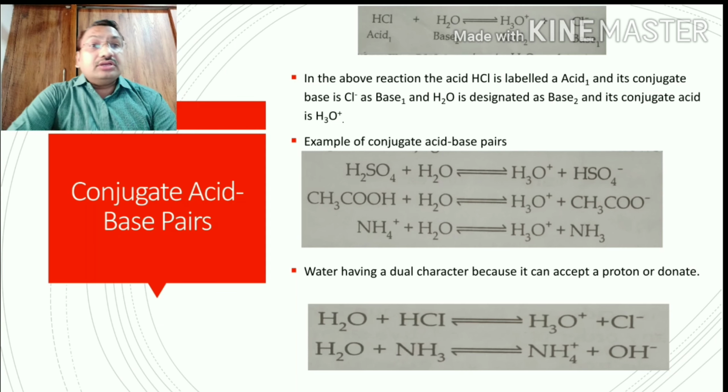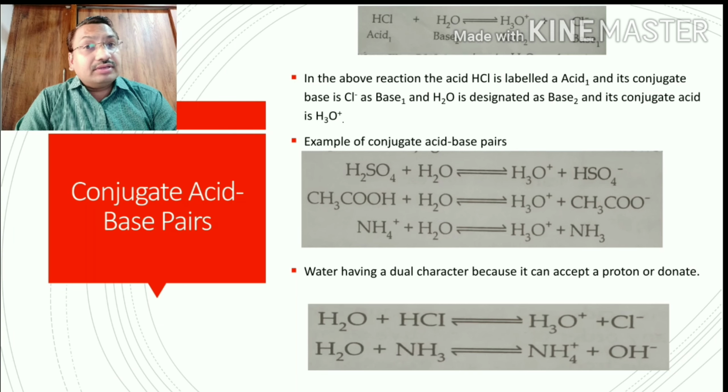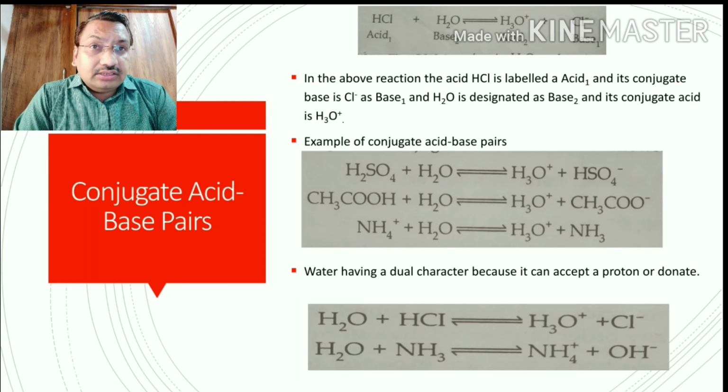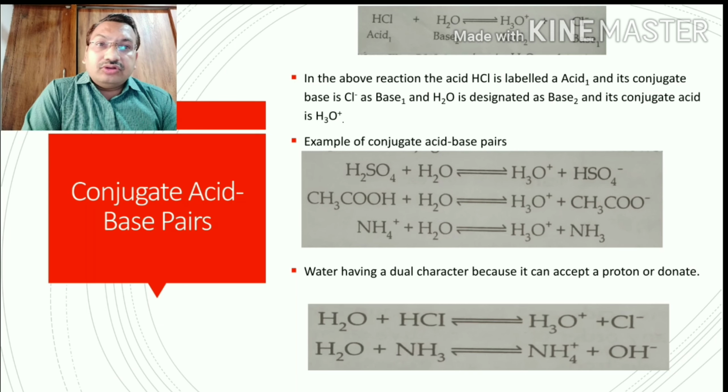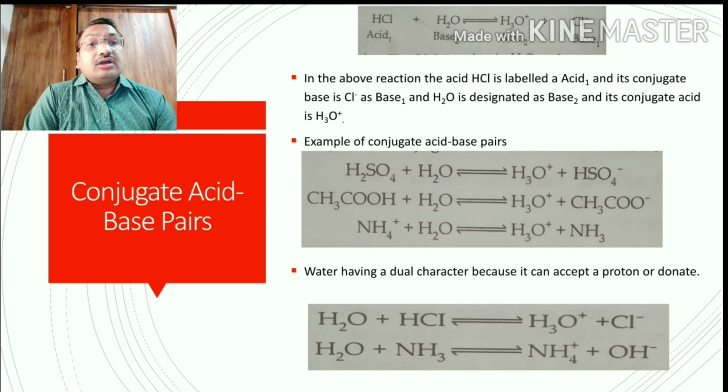Water has a dual character because it can both accept and donate a proton. Dual characteristics means that it can act as an acid or as a base. For example, take a water molecule plus hydrochloric acid. In this case HCl donates the H+ ion to the water molecule, so water acts as a base and hydrochloric acid is the acid, and a hydronium ion is formed.